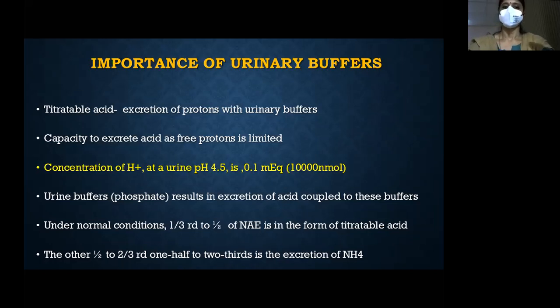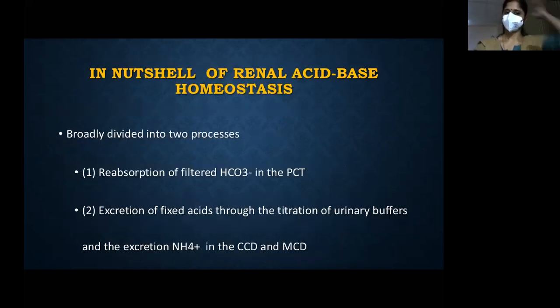The other part of the proton load is excreted through ammonia. Under normal conditions, one-third to half is excreted as titratable acid, and half to two-thirds is excreted as ammonia. So in a nutshell, renal acid-base homeostasis can be broadly divided into three processes: reabsorption of the filtered bicarb, excretion of fixed acid, and excretion of ammonia.